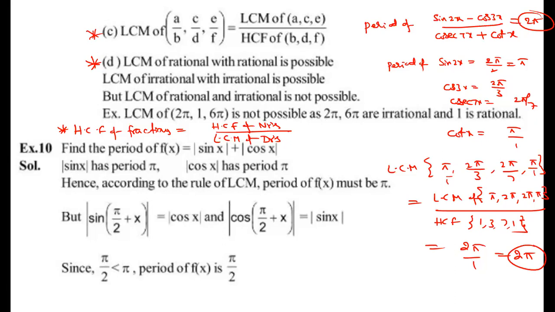Actually, mod sin x period is pi, mod cos x period is also pi, and LCM is also pi coming. But this is the exceptional case. Pi by 2 is also satisfying. According to the definition of period, we consider the least positive real number, that is pi by 2. Example 10 special case: pi by 2 is the period of the given function.